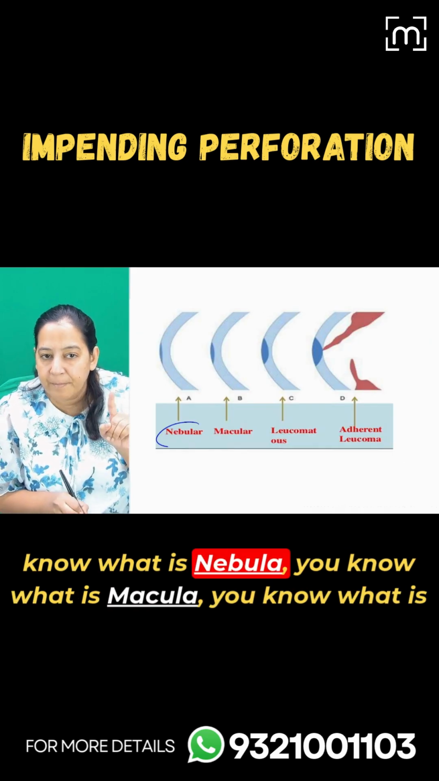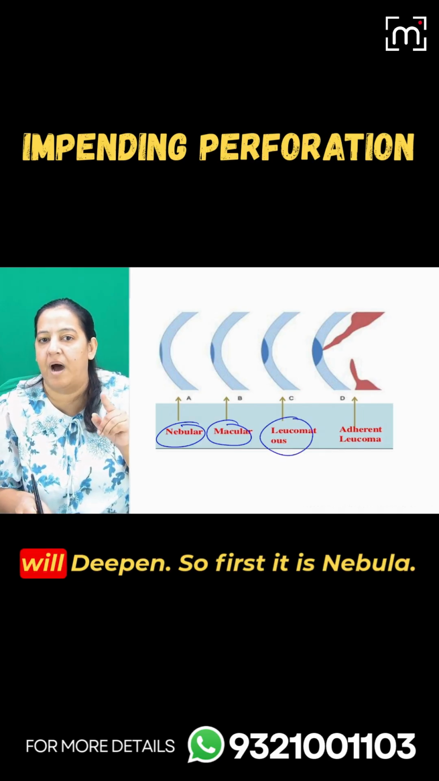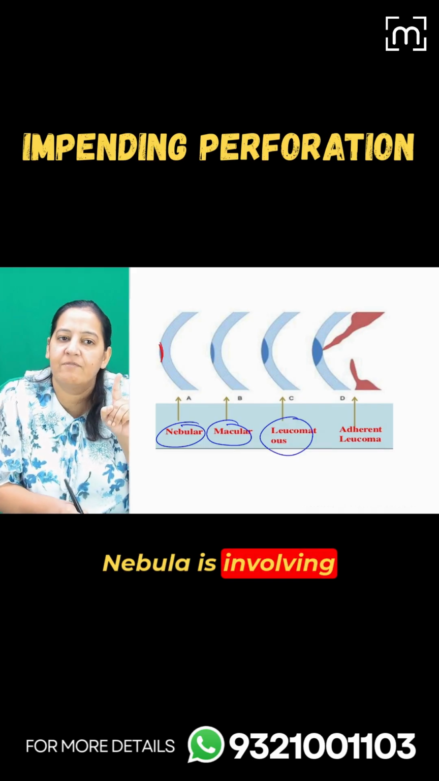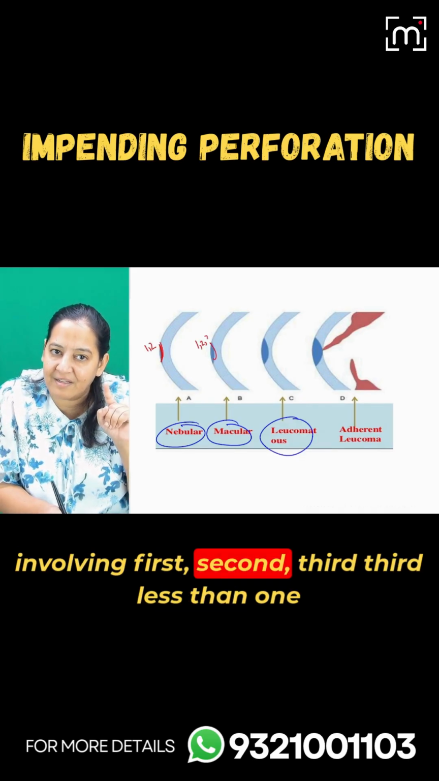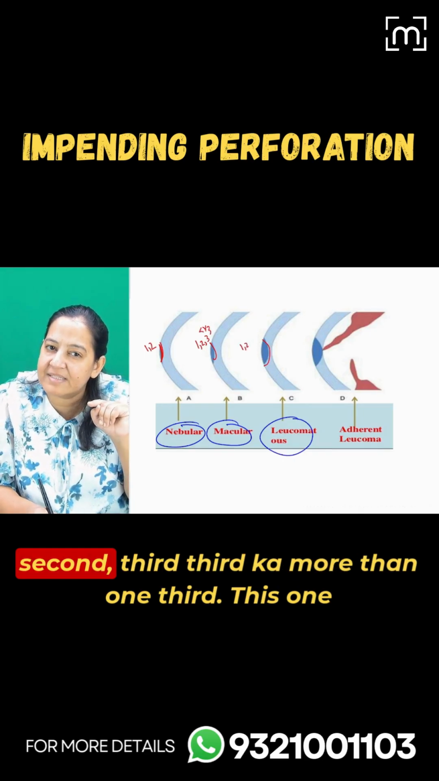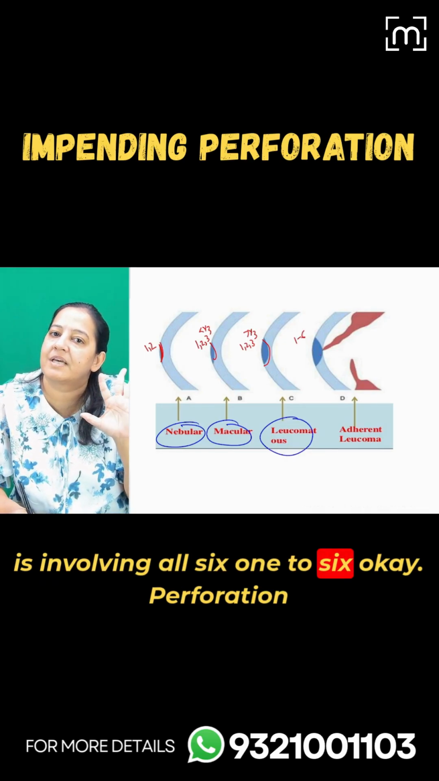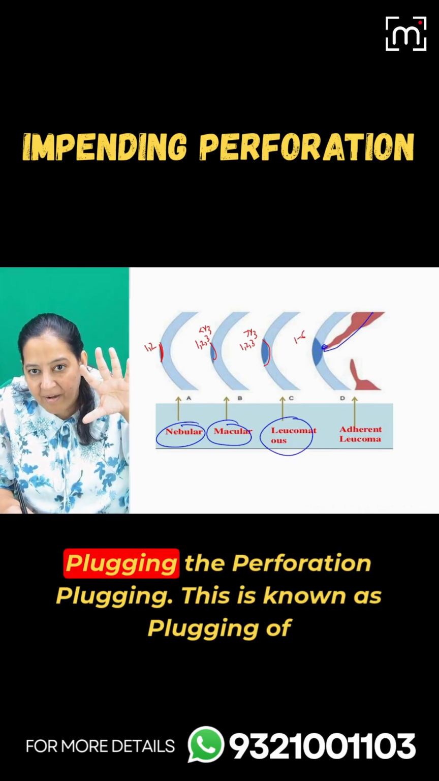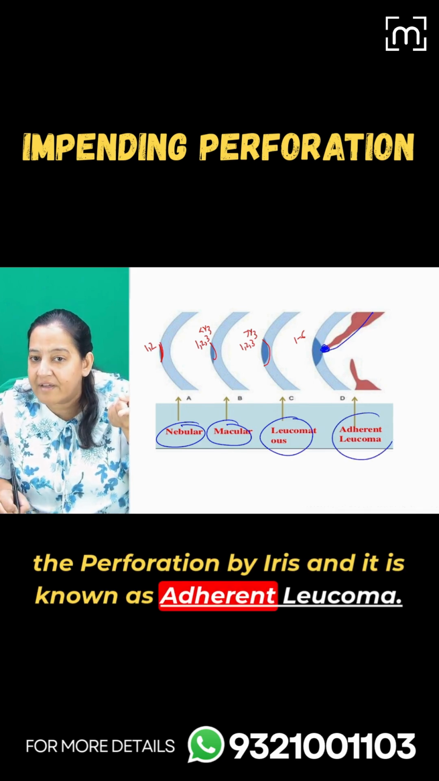So you know what is nebula, you know what is macula, you know what is leukoma. The opacity will deepen. First it is nebula. Nebula is involving the first and second layer. Macula is involving first, second, third, less than 1/3. The leukoma is involving first, second, third, more than 1/3. This one is involving all 6, 1 to 6. Perforation already occurred, and that's why the iris is coming and plugging the perforation. This is known as plugging of the perforation by the iris, and it is known as adherent leukoma.